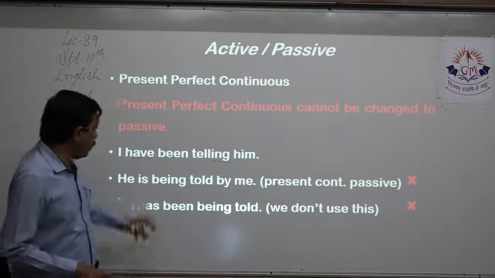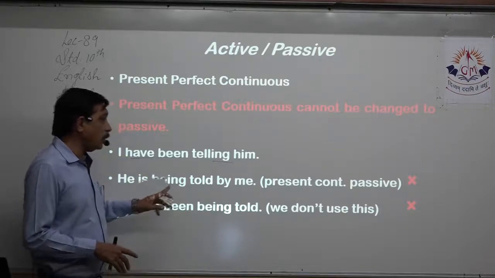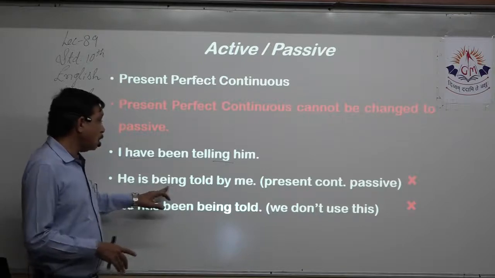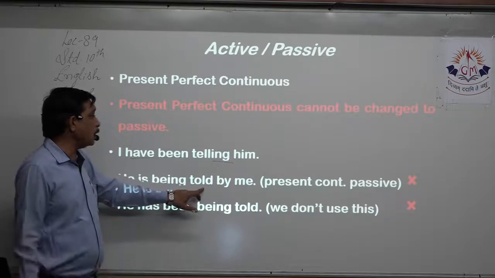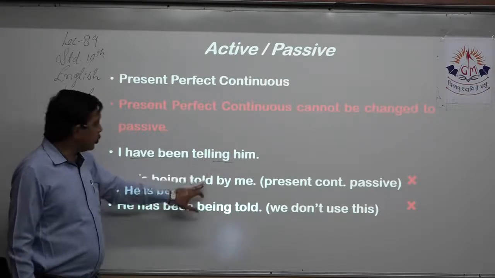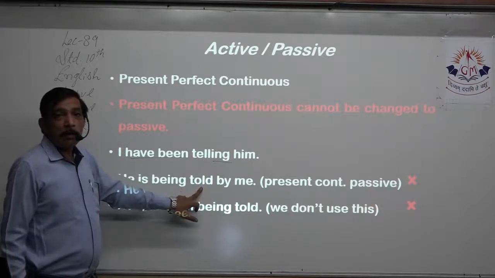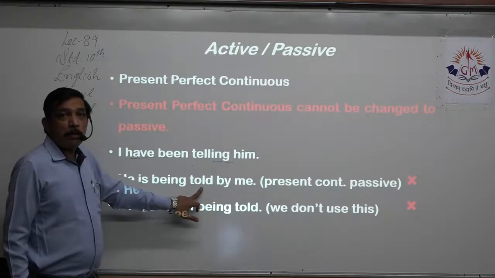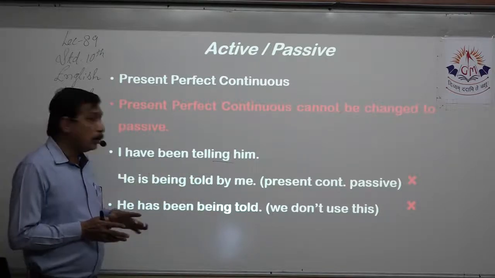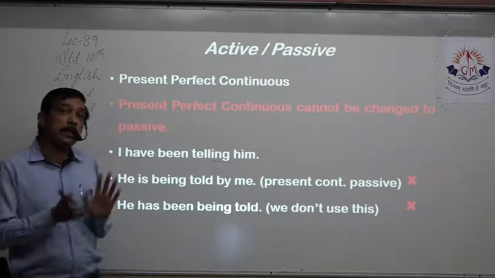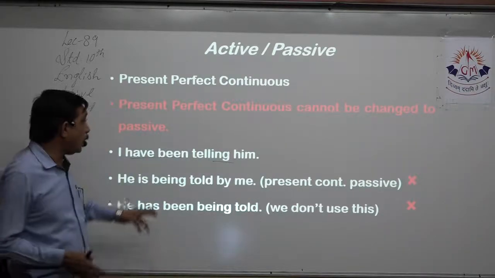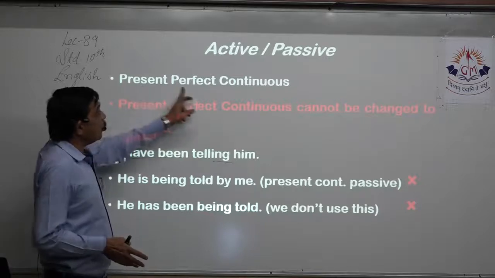Yes, if we do not keep the ing form, then it becomes present continuous. Yes, because is and being tells me it is present and continuous, and this is the told. This is the past participle, right? So if I do that, it becomes present continuous passive. So we cannot do that. I have to keep it as present perfect continuous.